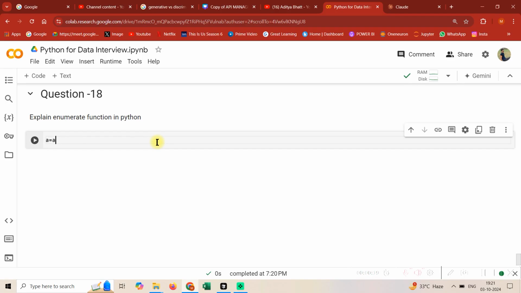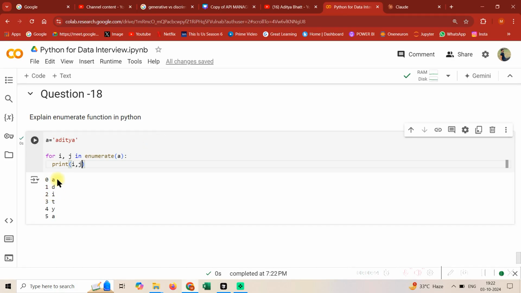So guys, let's say I have a string. It's a very simple problem. Let's say I have a string called Aditya and I need to use the enumerate function. With the help of the enumerate function I can have the index as well as the value. So I say i, j in enumerate(a), and I'm going to print i, j.